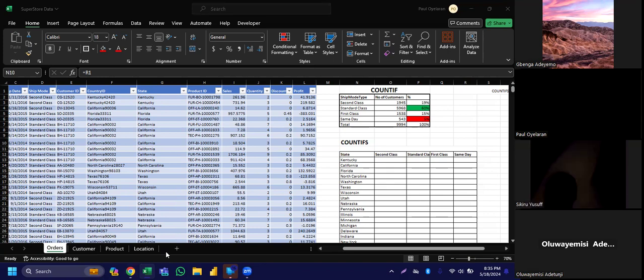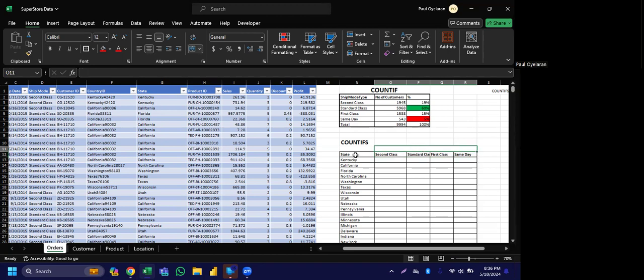I will share the data sets. So how many criteria are we dealing with? Yes, the criteria to check for should be four. But the criteria that we're actually dealing with is two. Why? Because all these, second class, first class, are under ship mode. So we're only dealing with two criteria, which are ship mode and state. You understand now? Ship mode and state, just like maybe gender. Now I'm checking state and gender. Under gender we now have male or female. So it's still two criteria we are dealing with.